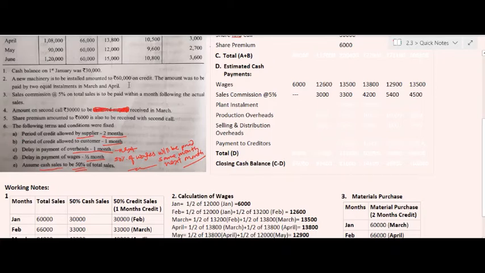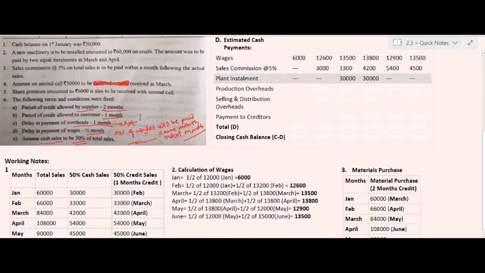The next item of expense is production overhead. In the case of production overheads, there is one additional information. What is that additional information? Delay in payment of overheads is 1 month. It means the production overheads of a month will not be paid in the same month, rather they will be paid in the next month.